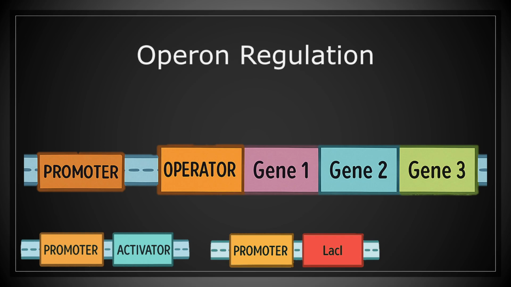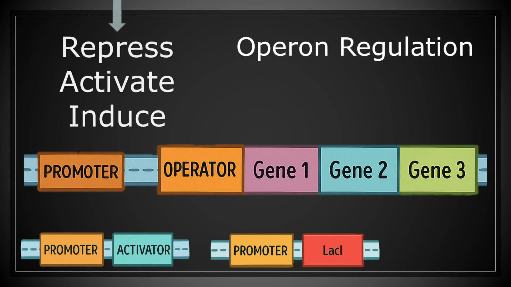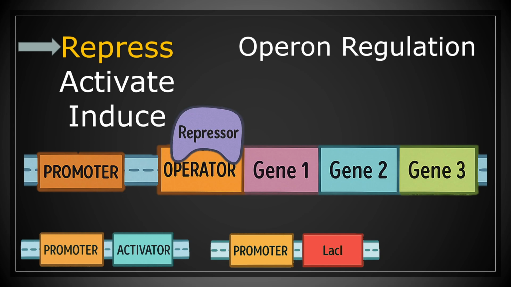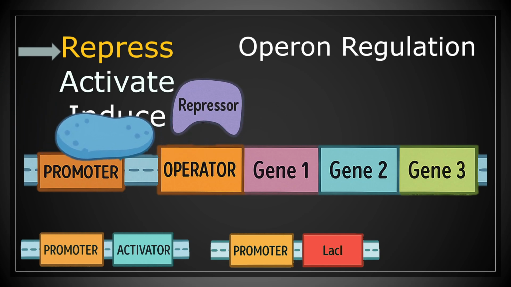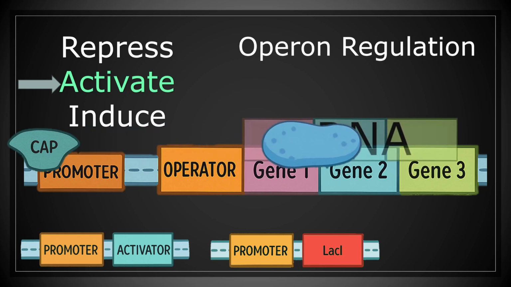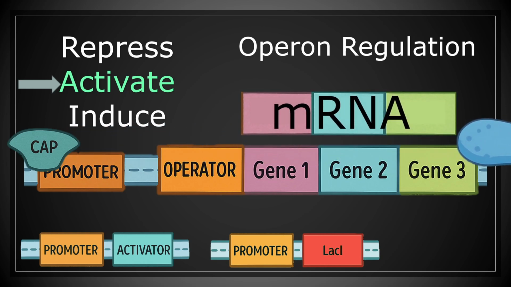Operons are efficiently regulated through 3 key mechanisms: repress, activate, and induce. In repression, a repressor binds the operator, blocking RNA polymerase. In activation, an activator binds to the activator binding site near the promoter, helping RNA polymerase bind more efficiently.